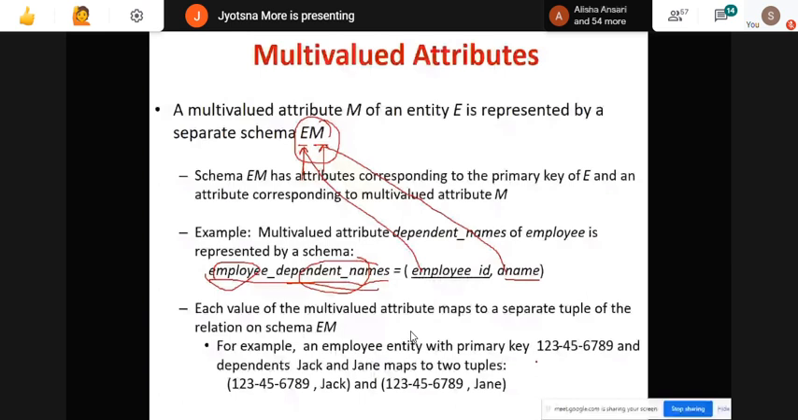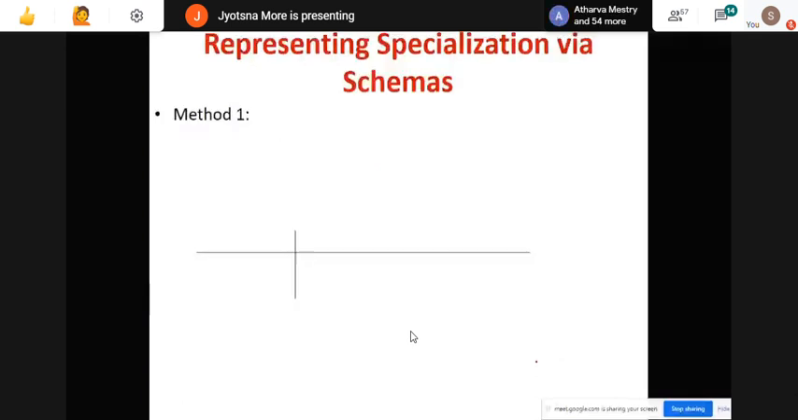Representing specialization via the schema. Specialization or generalization, both are the same. In our case, I have added an account having two specializations: one is a saving account and the other is a checking account. Now there are different ways you can represent this in the schema. You can follow any.